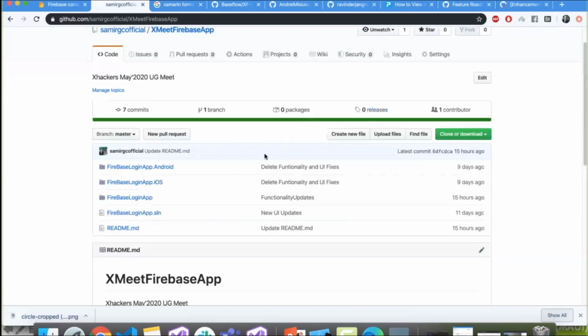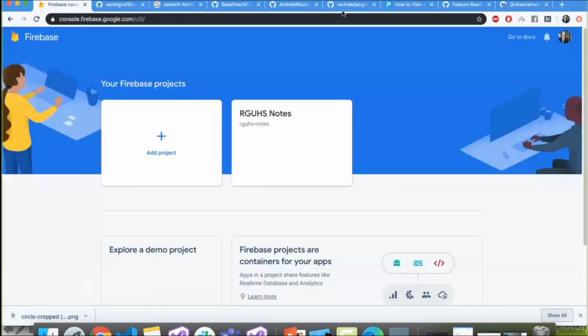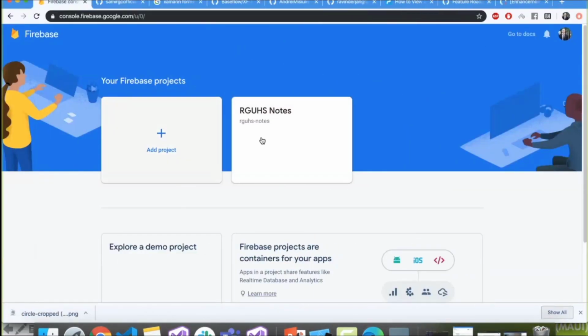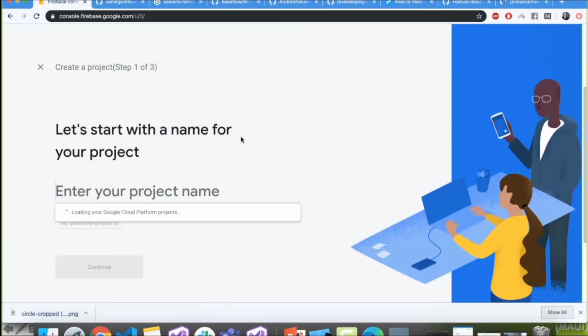admin application over here. I just need to update it now. Yesterday I was working over here, no problem. So everybody knows about Firebase, correct? This is the Firebase console. You sign in with your username and password, or you can use your Google login. Then add a new project. Let me add a new project named X Hackers DV.